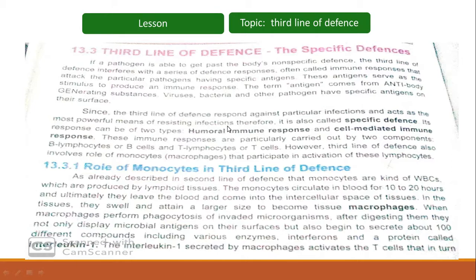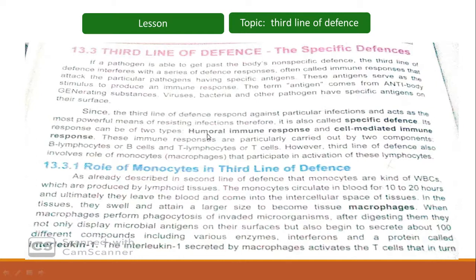And there are two types of the third line of defense, which include humoral immune response and cell mediated immune response. Humoral immune response is so named because the substances involved are found in the humor or body fluids.